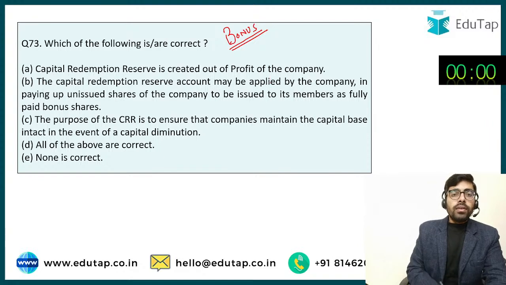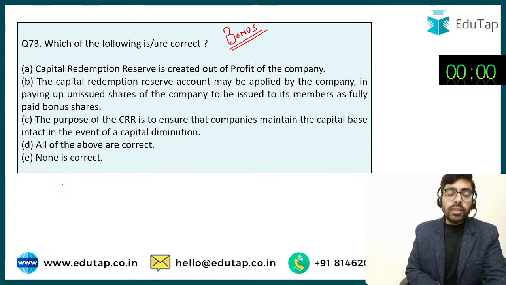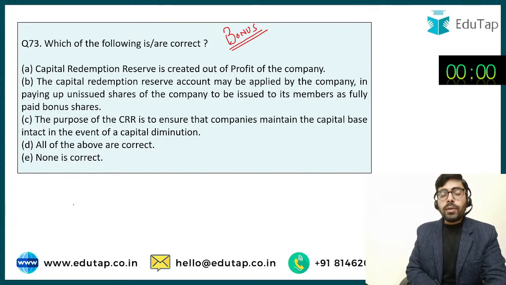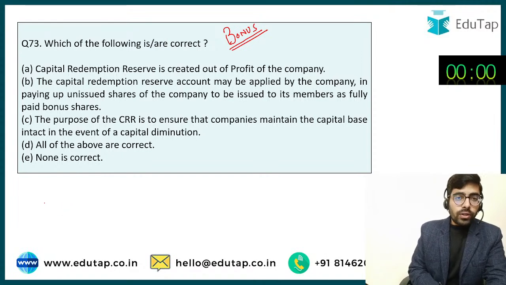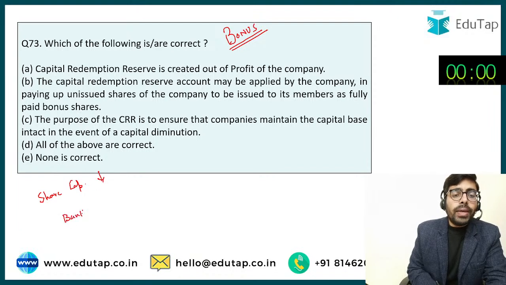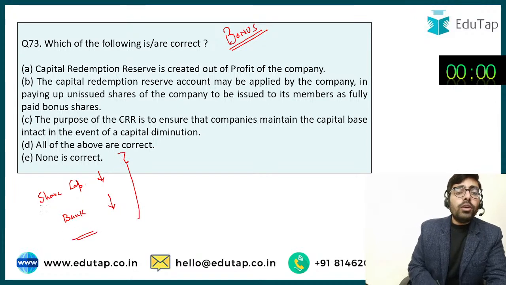Okay. So now, in the previous question, I already explained कि अगर आपको buyback करना है, then you are going to make use of the reserves and surplus. Now your reserves and surplus are going to be reduced. So when you are buying back the shares, the journal entry should basically have reduced the share capital and reduced your bank balance. The reserves should not have come into the picture.